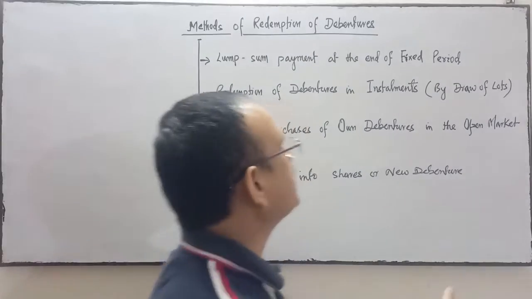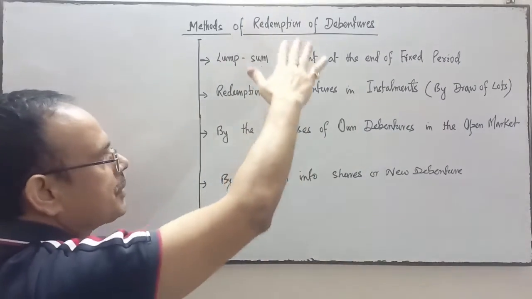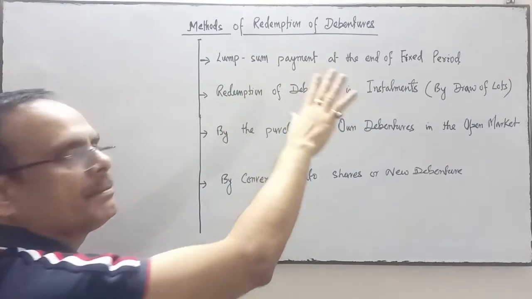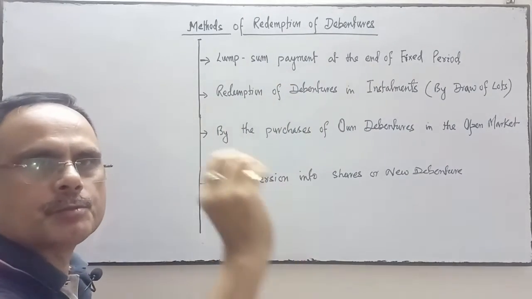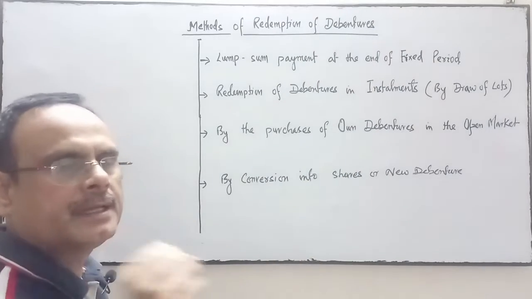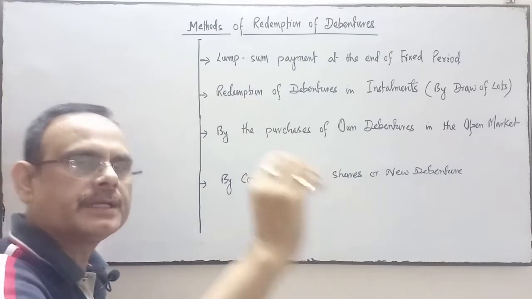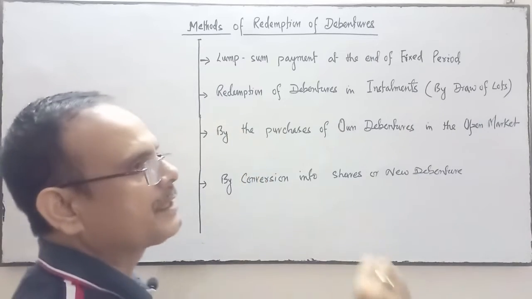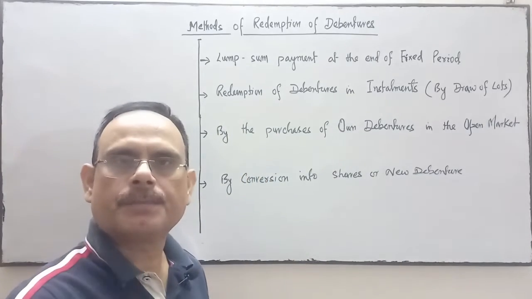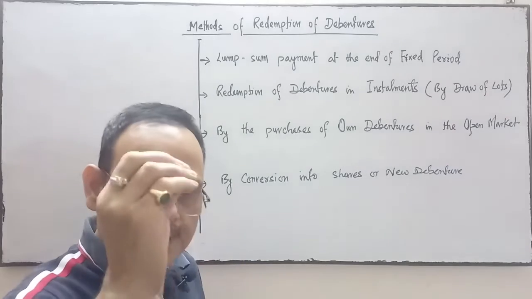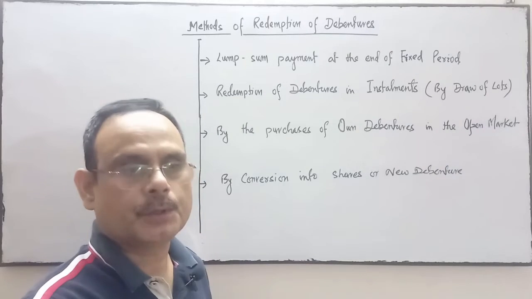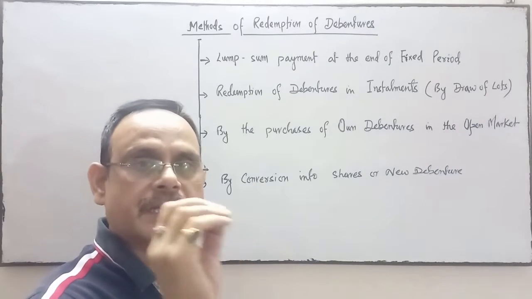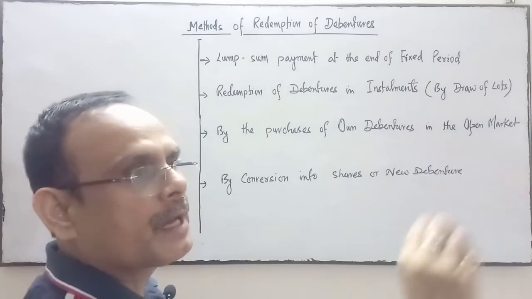So the company may redeem the debenture. Methods of redemption of debenture: first, lump sum, meaning the whole amount will be paid at the end of a fixed period. Second, the amount will be paid in installments. Third, the company may purchase its own debentures from the open market.